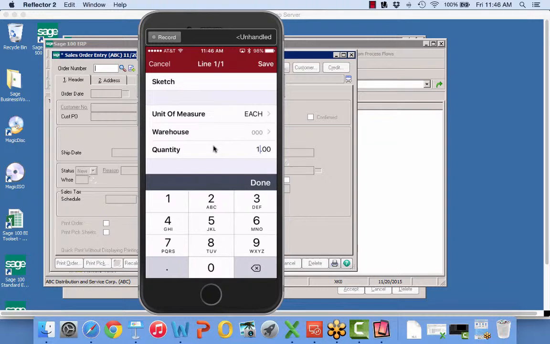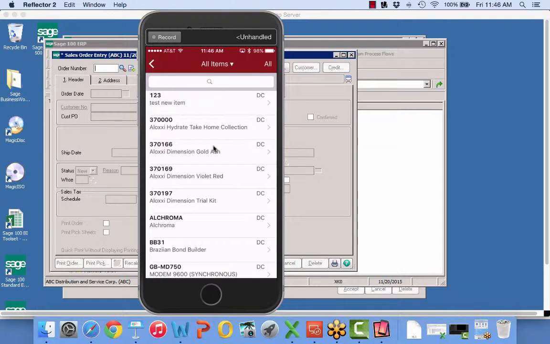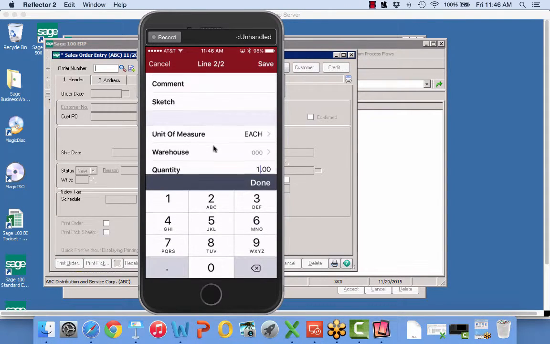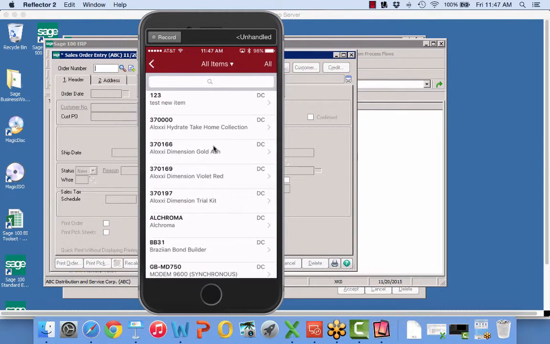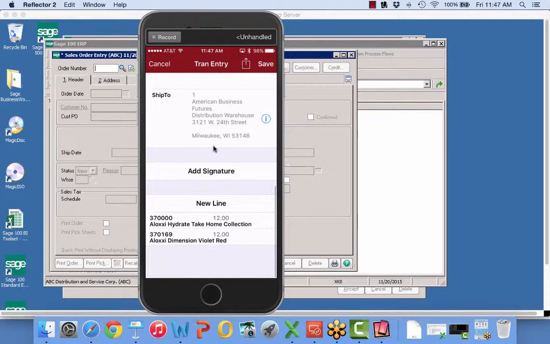All I can do is enter quantities for this. So I'm going to say, I want 12 of these. I have no idea at what price, right? So this is just an arrangement that I have with these guys. So I'm going to add 1 of those, and I'm going to add, or I don't know how many I put in of that. We'll find out here in a second. 12 of one and 12 of the other.